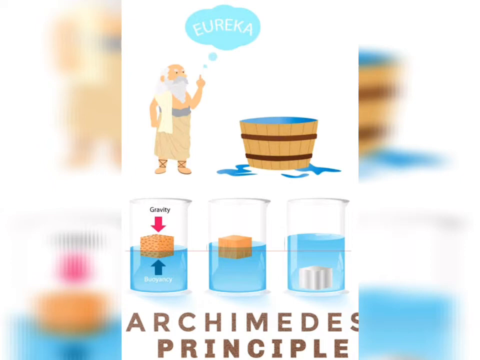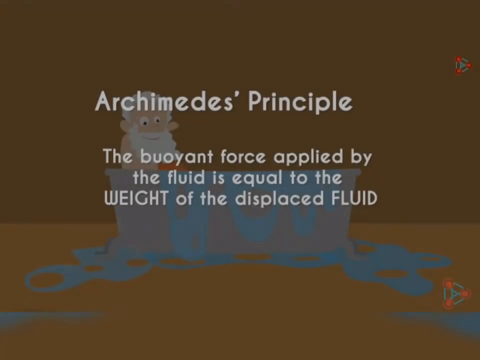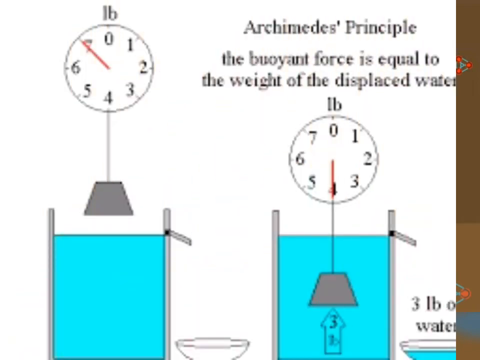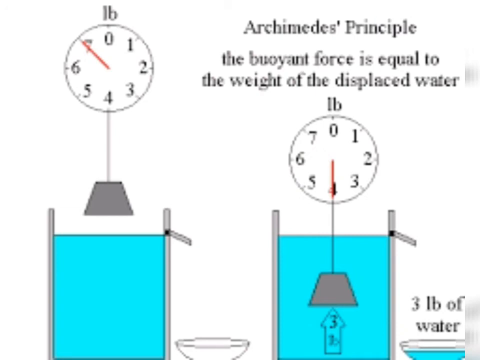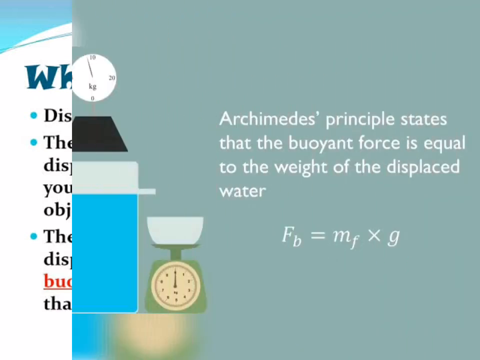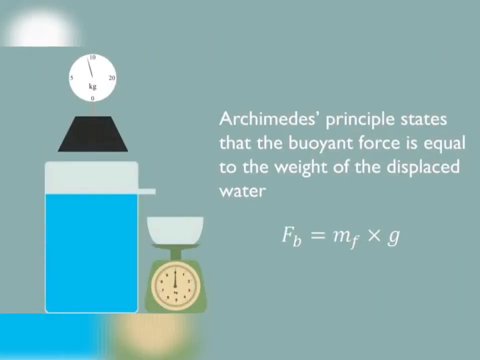So Archimedes studied this upthrust and displacement. He found that upthrust is equal to the weight of water displaced by an object. That means when any object is immersed partially or fully inside water, then the upward force or the upthrust applied by the water on the object is equal to the weight of the water displaced by the object.